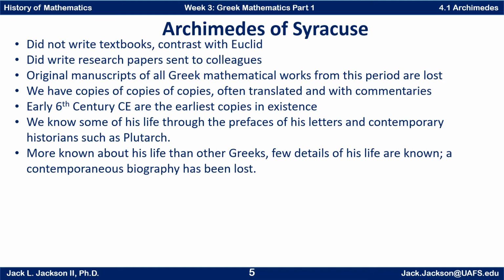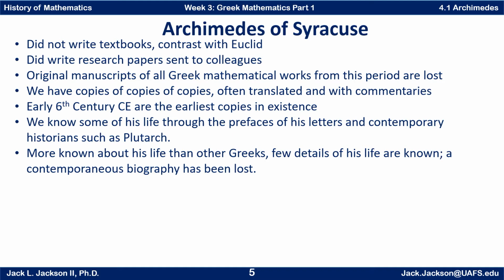Now remember, all original manuscripts of all Greek mathematical works from this entire period of Greek mathematics, or in fact everything we've studied so far in these playlists and in this class, nothing of that really exists. There are a few original things, a few Egyptian papyrus, a few more cuneiform tablets and so forth, but we have nothing like that for the Greeks at all.